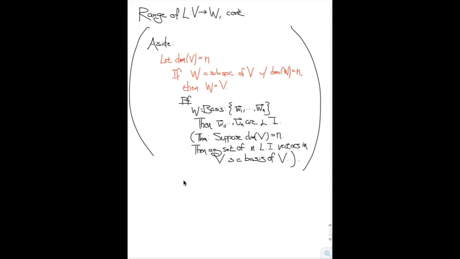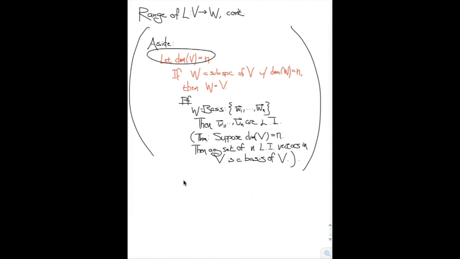Suppose we have an n-dimensional vector space V. If we have a subspace W of V which has dimension n, then W must be the entire vector space V. That is, there is only one n-dimensional subspace of an n-dimensional vector space, and it is the entire vector space. This fact may seem obvious due to our intuition of working in Rn, but we can prove it using the axioms of a vector space. The proof goes something like this.